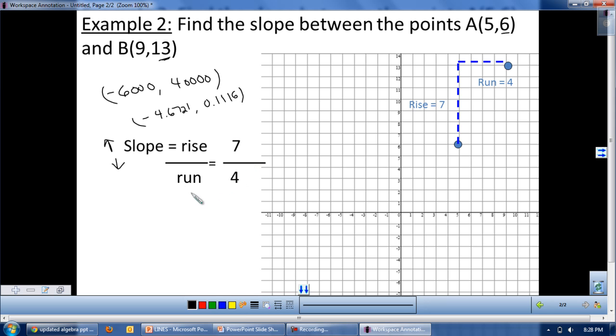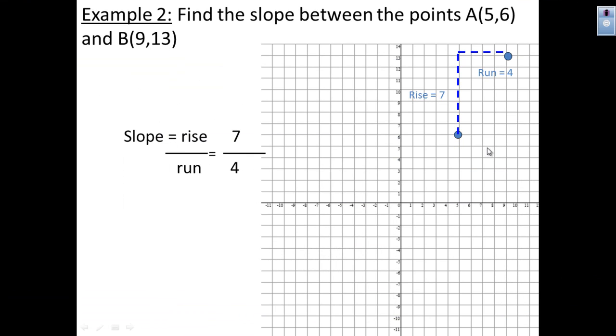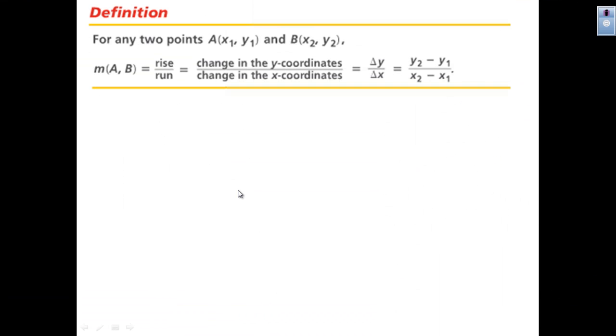And similarly, the run is right or left, which is essentially the x coordinates. So what do you think we do to the x coordinate to give us the run of 4? If we say subtraction, you're right. We'll take 9 minus 5, and that gives us the run of 4. So the key word is finding the difference, or finding the change of the y coordinates to the change in the x coordinates. That will lead us to the next slide, which gives us the definition of slope.